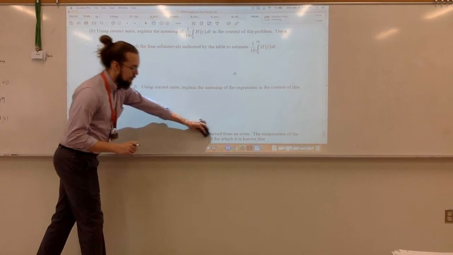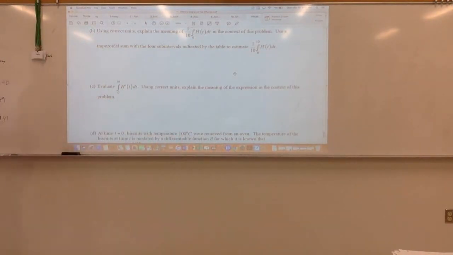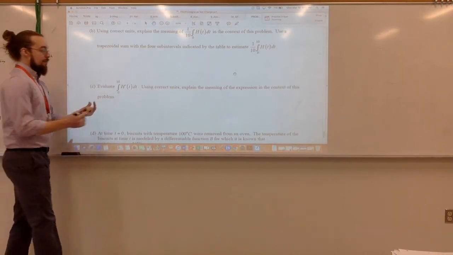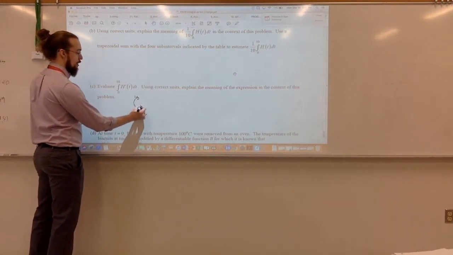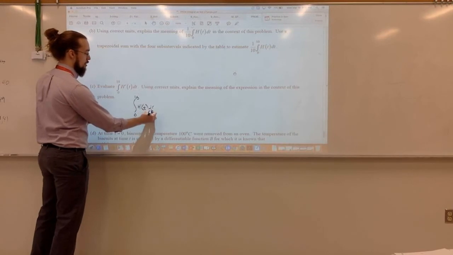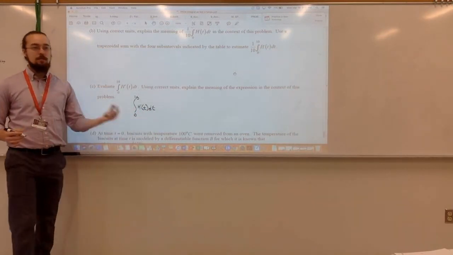I actually had to think about this for a second when I read through this problem earlier. We don't have a function to actually integrate. I don't even know what h prime of t is, right? All I'm given is information for h of t. But if I think about the fundamental theorem of calculus, if I'm integrating h prime of t dt, what does this actually mean?